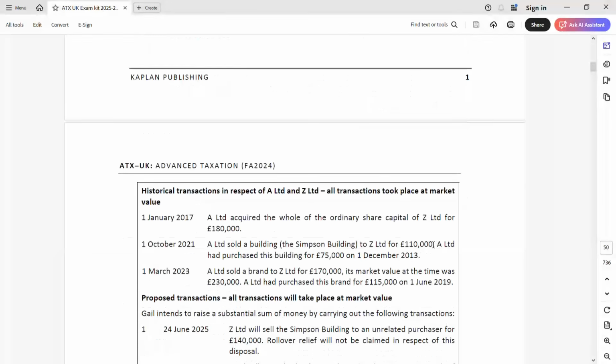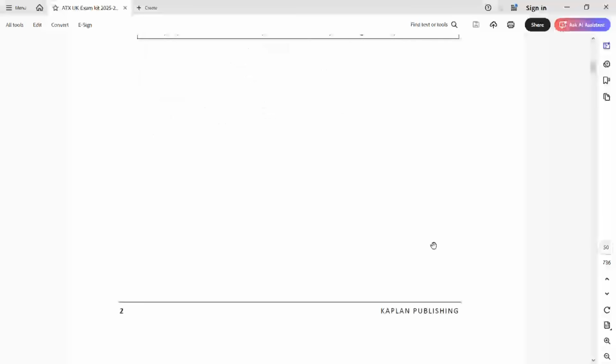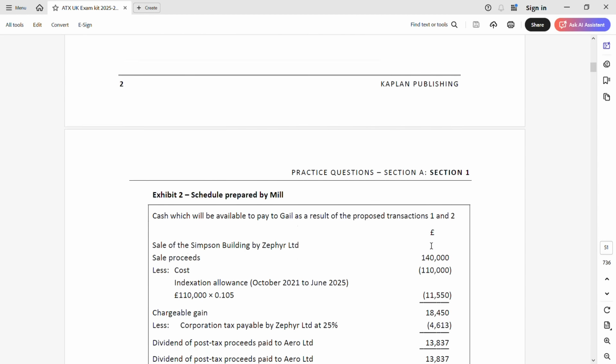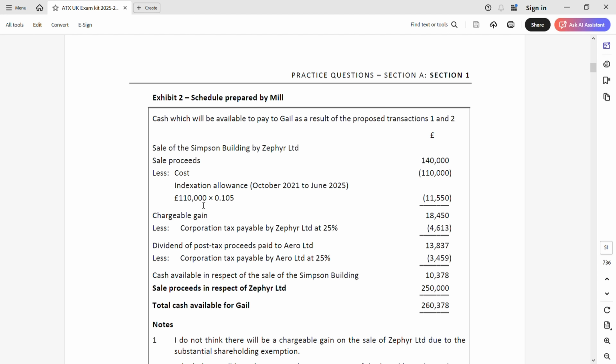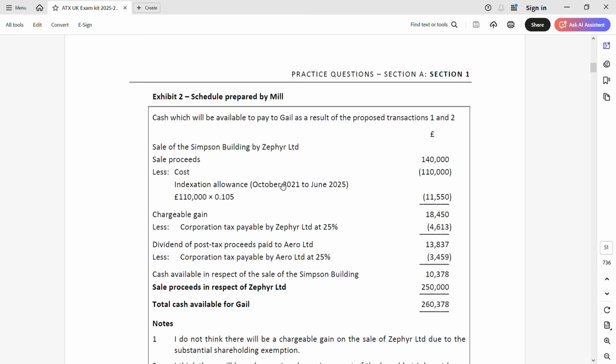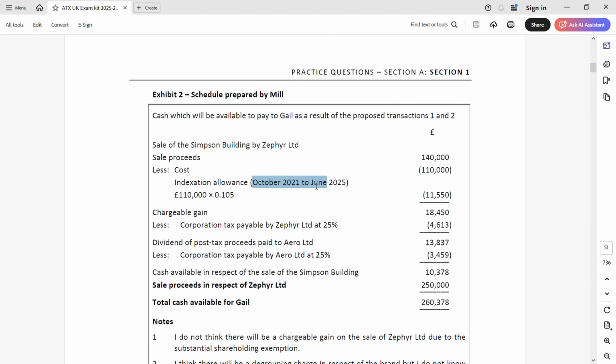Yes, this is exhibit 2. This is the schedule that is prepared by Mill. As you can see, from the sale proceeds, he has deducted the cost and he has taken indexation allowance. Here itself, you can see the mistake. We do not take indexation till June 2025. It is till 2017 that we take it. So there is one mistake we've identified.